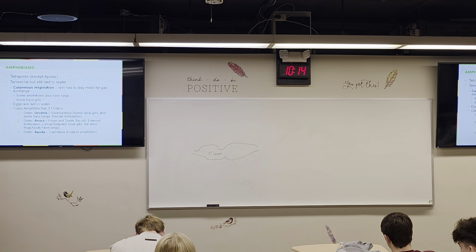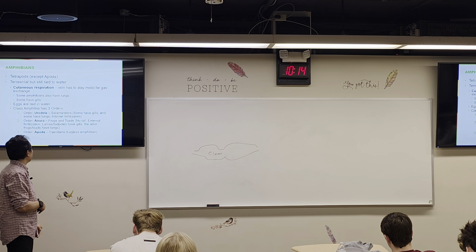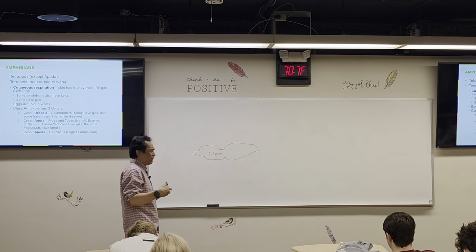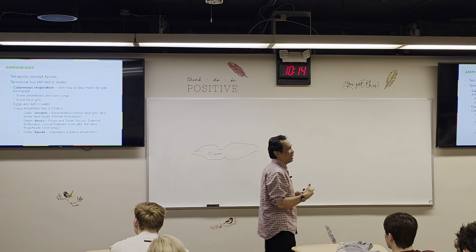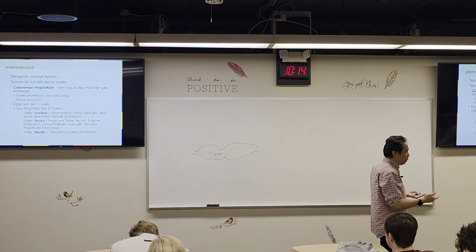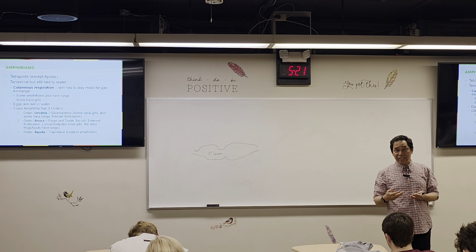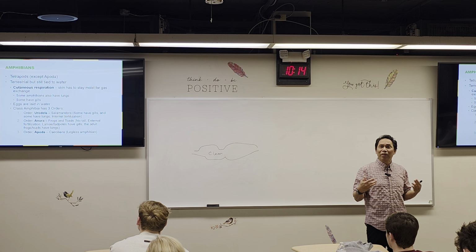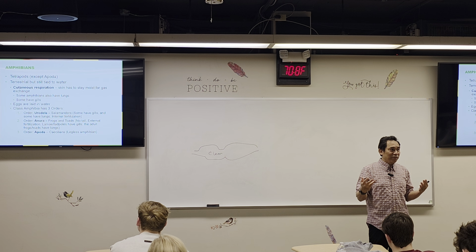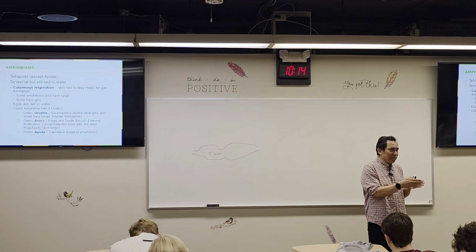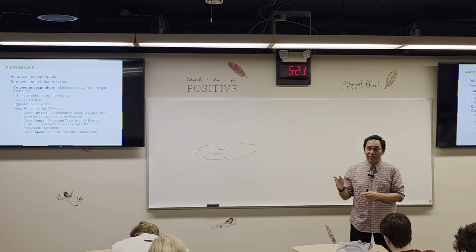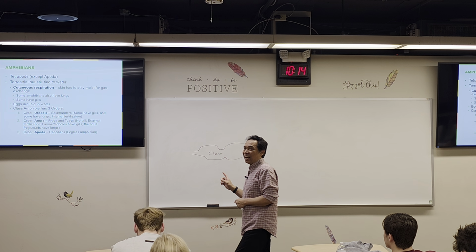There are three orders for this group, for this class, which is Urodela. Okay, so Urodela. Uro is the same as tail. So this group of amphibians have a tail in the adult form. An example is the salamander, right? Anybody see a salamander? Well, we have a lot of salamanders actually in Kentucky. I have a friend who specially focuses his research on salamanders in Kentucky. Okay, so salamander, that's an example of the Urodela.